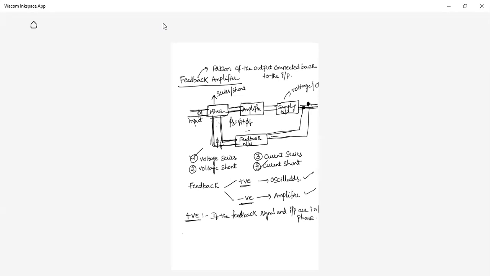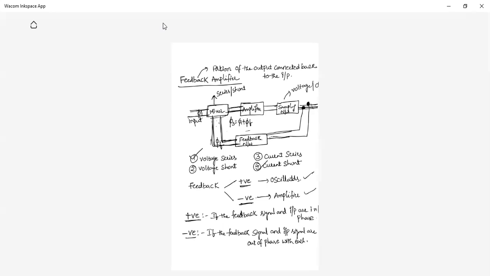What is negative feedback? If the feedback signal and input signal are out of phase with each other, then it is called negative feedback.